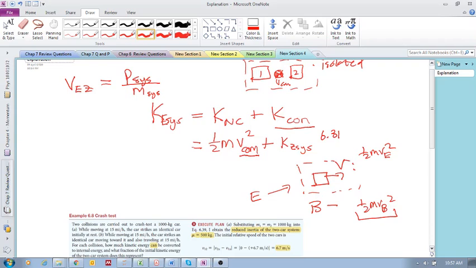In a different reference frame, this velocity will change, which means my non-convertible kinetic energy will be different in a different reference frame. But my convertible kinetic energy, in a sense, is independent of the reference frame you're looking at, and it is dependent on the zero momentum reference frame.